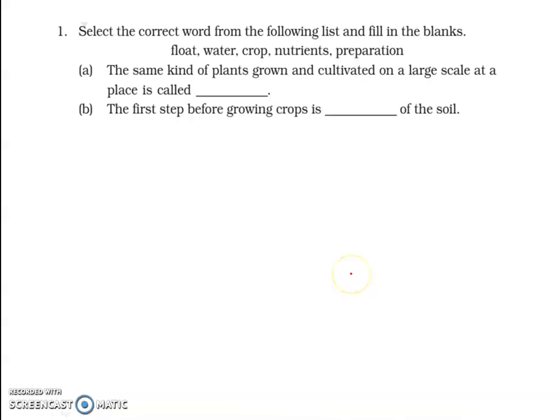The first question is fill in the blank type. Select the correct words from the following list and fill the blanks: float, water, crop, nutrients and preparation. Now the first part: the same kind of plants grown and cultivated on a large scale at a place is called, that is, crop. We have to fill here the crop, right?